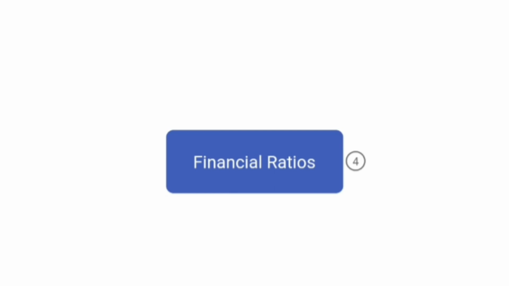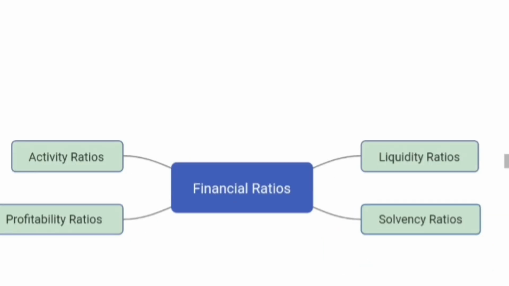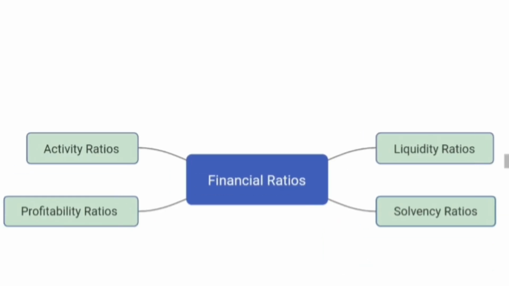There are various types of financial ratios. Some of them are liquidity ratios, solvency ratios, activity ratios, and profitability ratios. Again there are subdivisions in all these types of ratios. First in this session we are going to discuss the liquidity ratios.